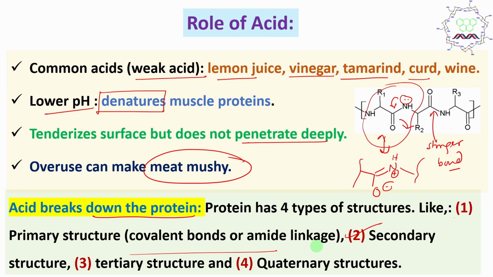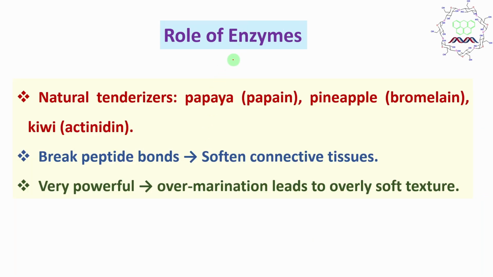Now let's go to the second point, the role of enzyme. By the way, enzymes are biocatalysts. Now what is a catalyst? A catalyst is a substance that takes part in a chemical reaction and changes the rate of the reaction. Actually it speeds up the chemical reaction and at the end remains unaffected because it is regenerated during the process. So that's why a very small amount of enzyme or biocatalyst is enough. Why bio? Because they are produced in biological cells.